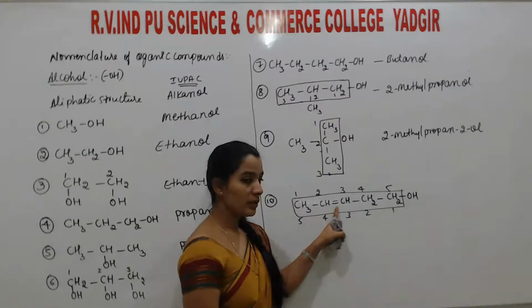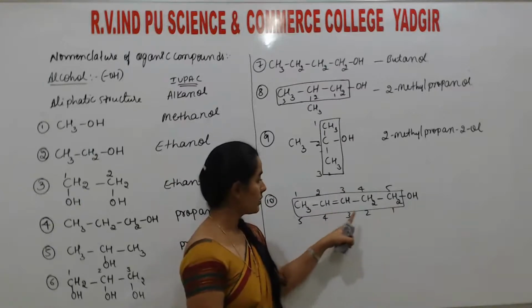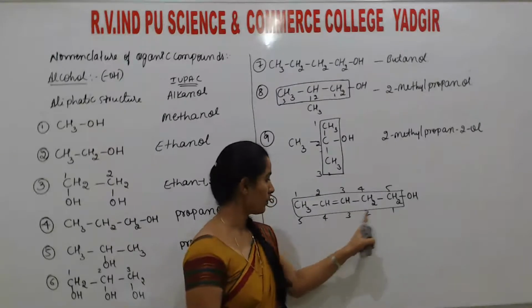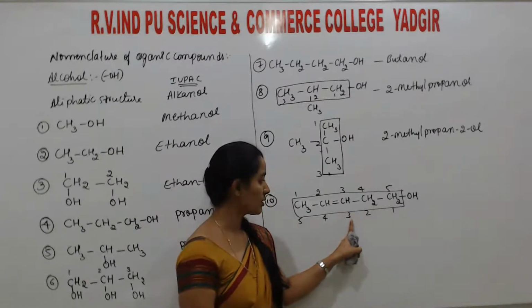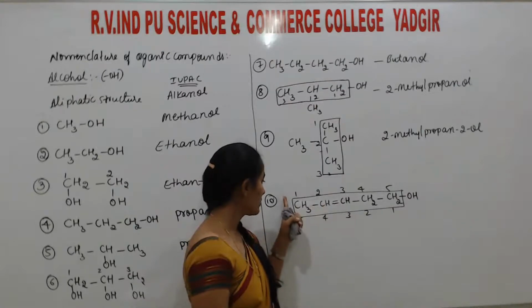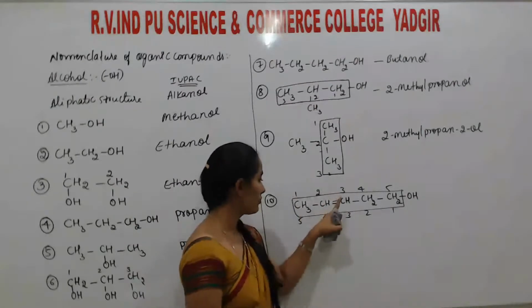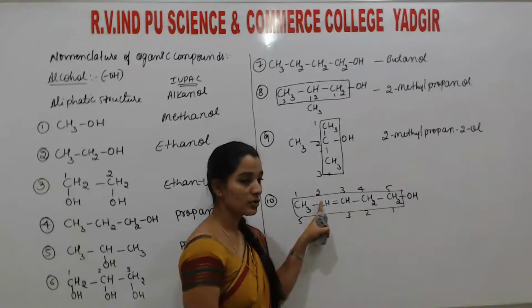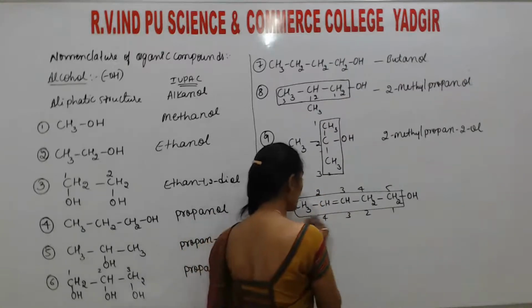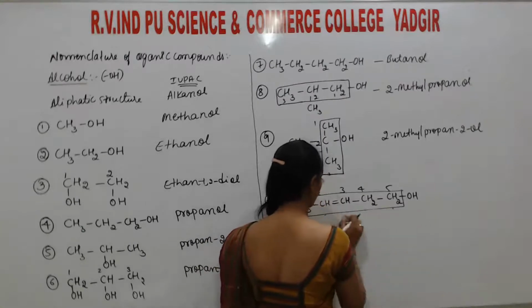The preference is given to what? The double bond. If we number the compound from right to left, the carbon atom having the double bond gets position 3. If we start numbering from left to right, it gets position 2, where the double bond is present. So this is the correct way of numbering.